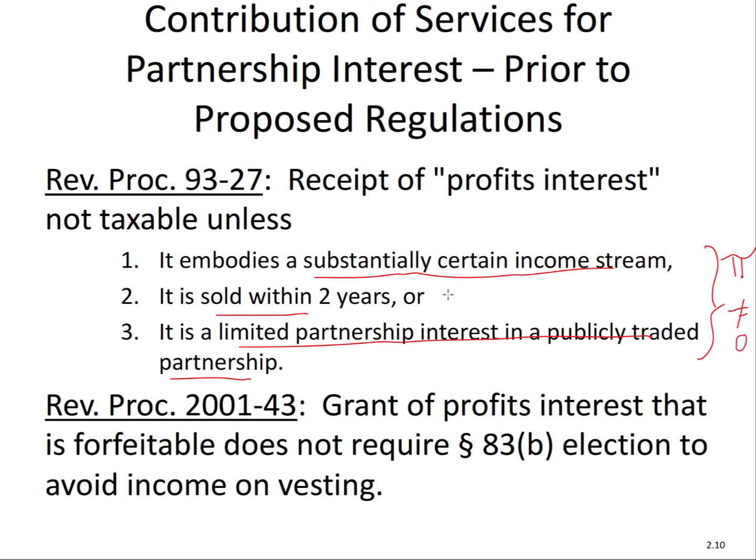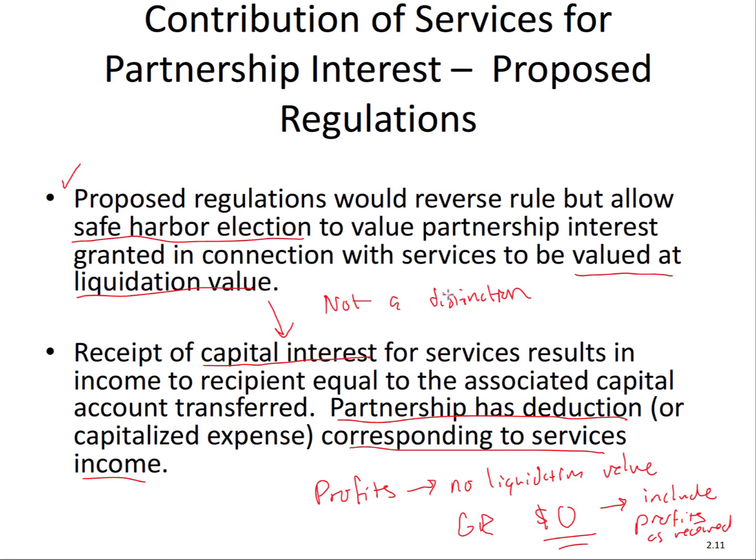So substantially certain income stream is where there's like a partnership that might have like a really long, like a 20-year lease and like real property, and it's had that for a long time. It's very secure. So within 2 years, so you basically have to go back to your year and you have to amend it. And then limited partnership interest, there's a value on that. So that's the key, is that profits interest is hard to value. It's all about valuation is the key. Valuation is tough, right? But in certain cases, it can be valued.